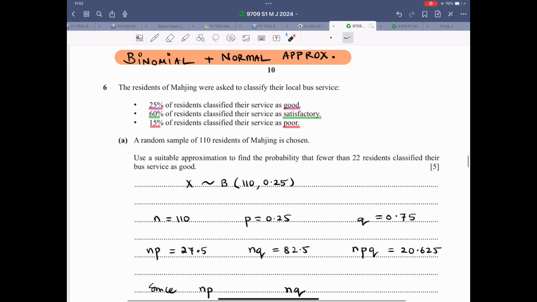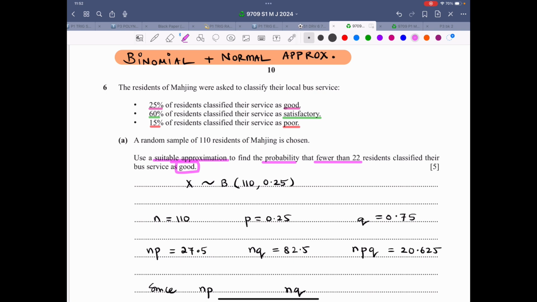Now let's look at question number 6. It says the residents of this particular town, no need to pronounce it, were asked to classify the local bus service. 25% classify it as good, 60% satisfactory, 15% poor. A random sample of 110 residents is chosen. Use a suitable approximation. So the only approximation that we find suitable is the normal approximation. Find the probability fewer than 22 residents classified the bus service as good.